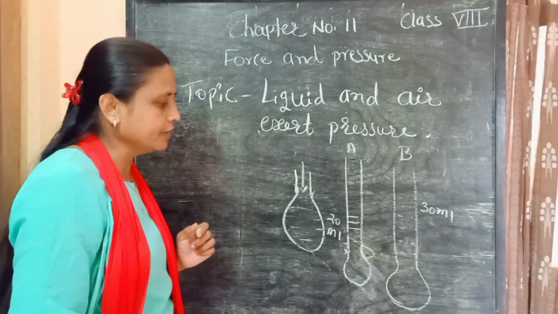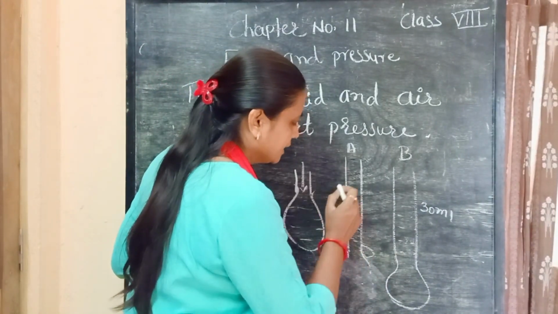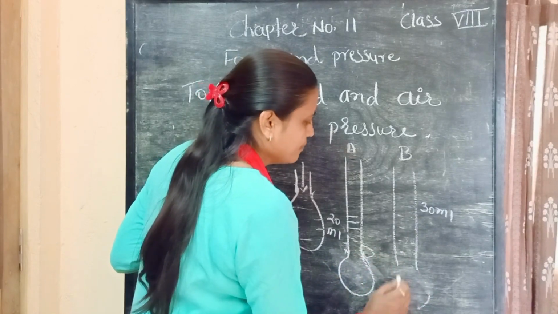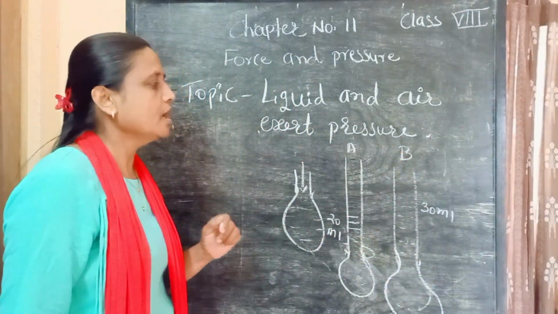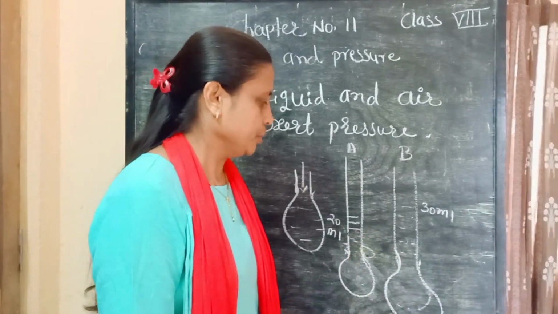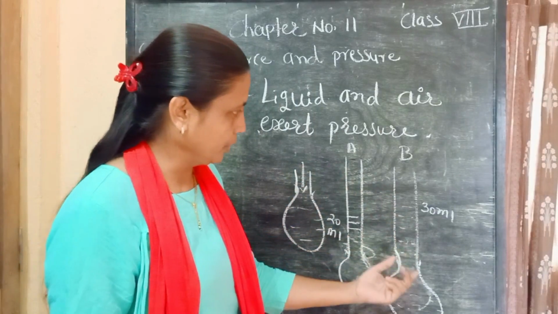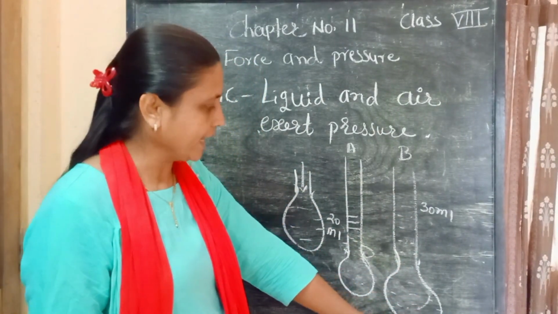After filling the water, we see a difference: the balloon on tube A is a little smaller compared to the balloon fitted to tube B. The balloon tied at tube B has a larger size. Why is there this difference?